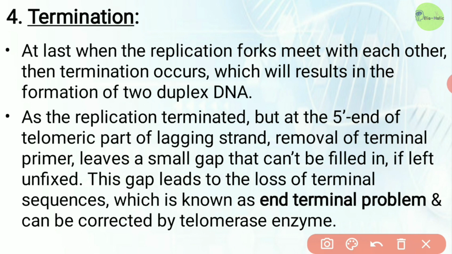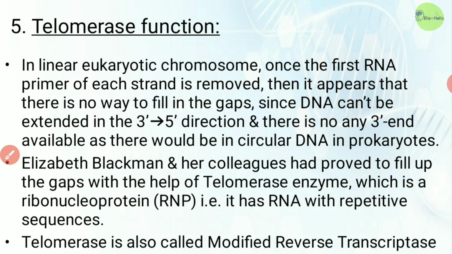This gap leads to the loss of terminal sequences, which is known as the end terminal problem and can be corrected by the telomerase enzyme.